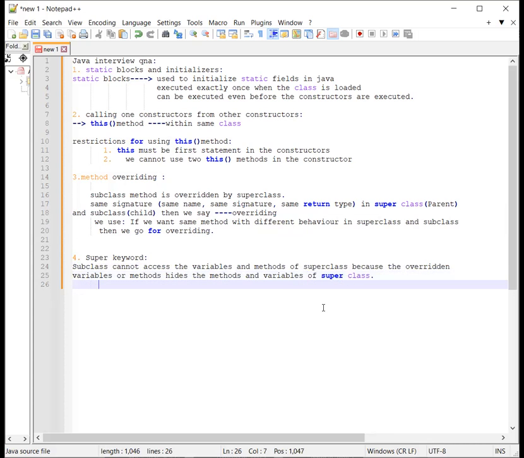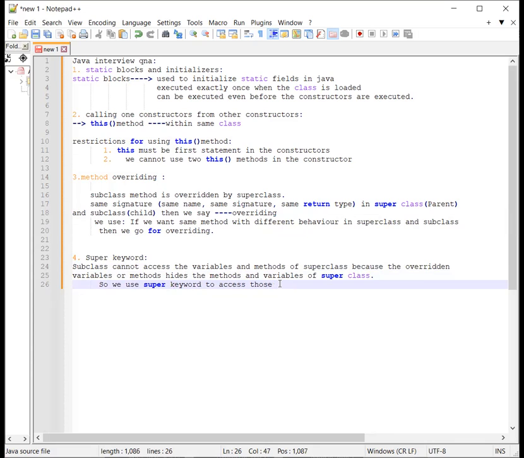So we use the super keyword to access those. Those means what? Means the superclass's methods or variables or constructors. So we use the super keyword to access those.